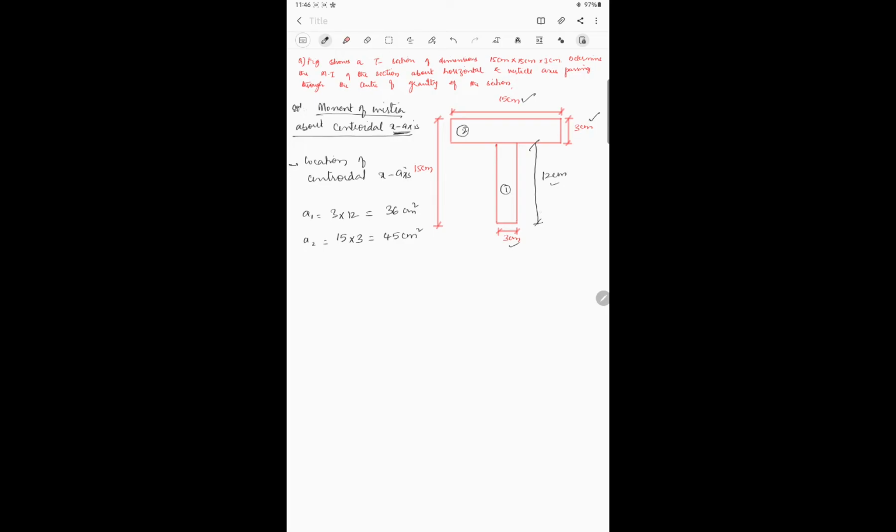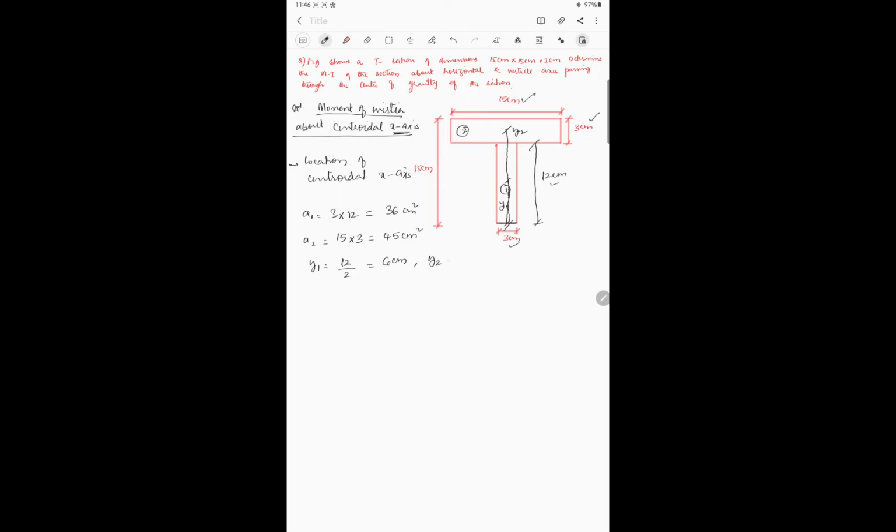Now I will locate the y bar, that is y1. Suppose this is the base, so what will be this distance? This will be y1, and this distance from here to here will be y2. So y1 is equal to 12 by 2, which is equal to 6 centimeters.